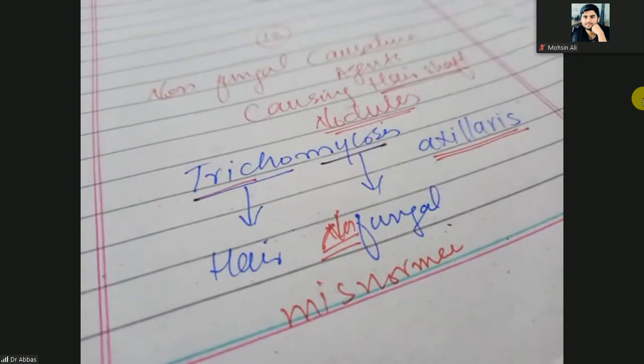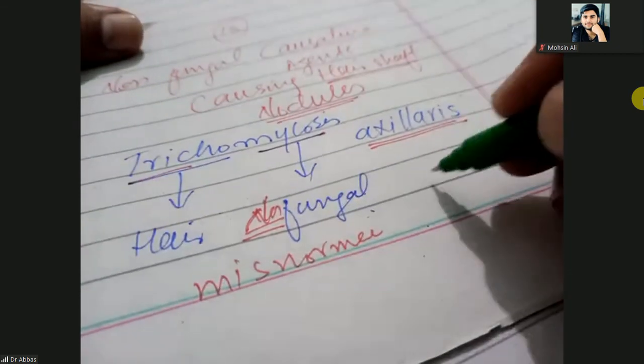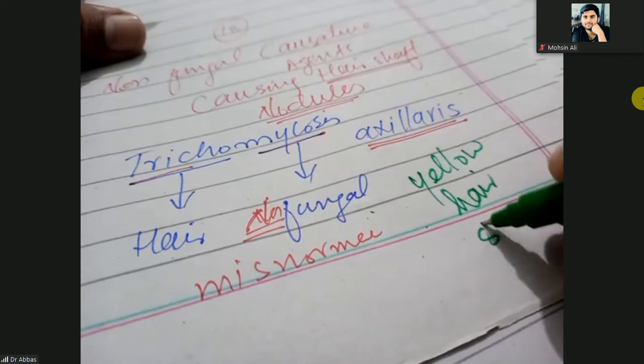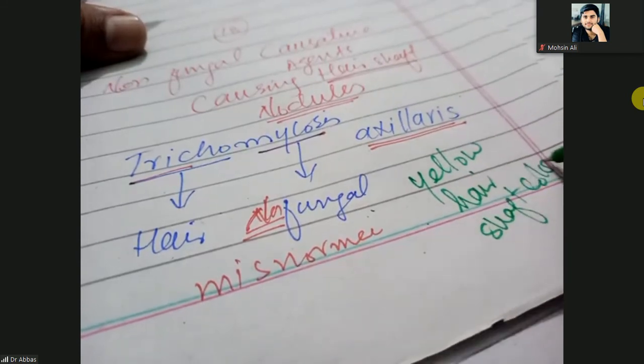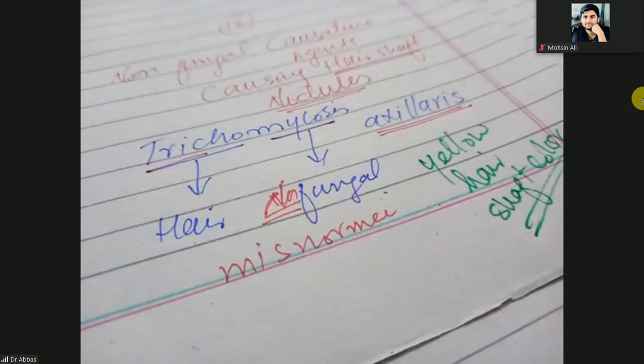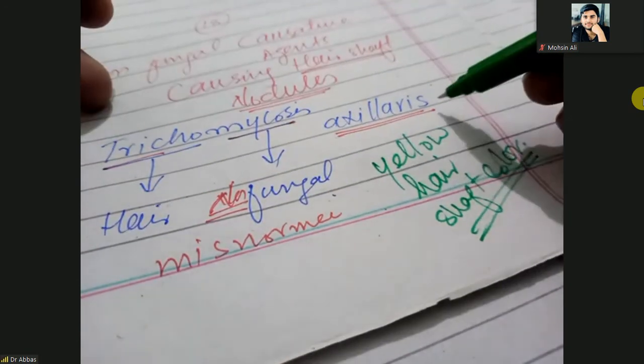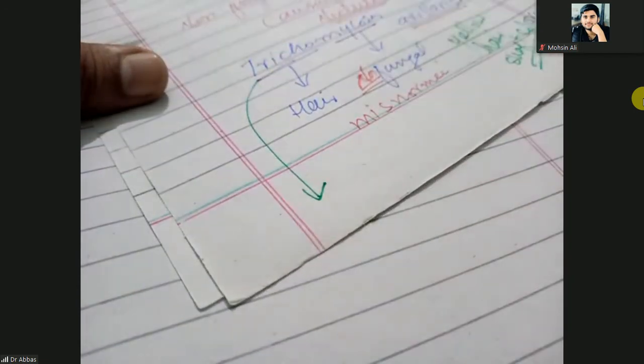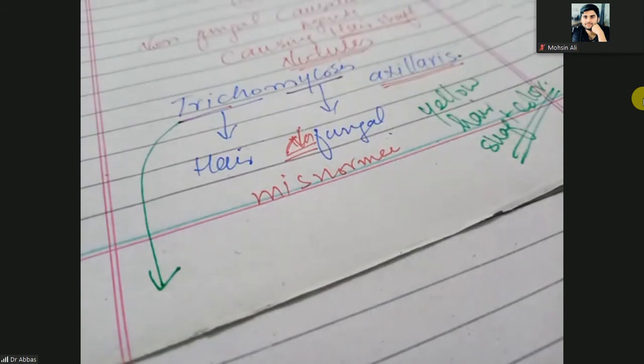Trichomycosis axillaris has a yellowish hair shaft color. What will be the color of the hair shaft? Yellow. What is the causative agent here? The causative agent for the yellow hair shaft in trichomycosis axillaris is Corynebacterium tenuis.